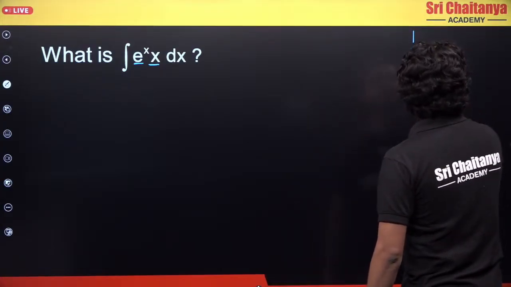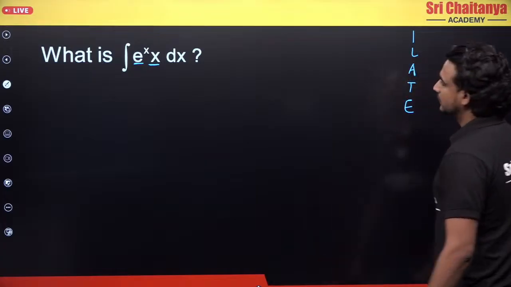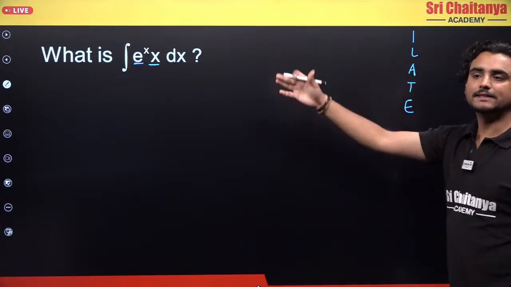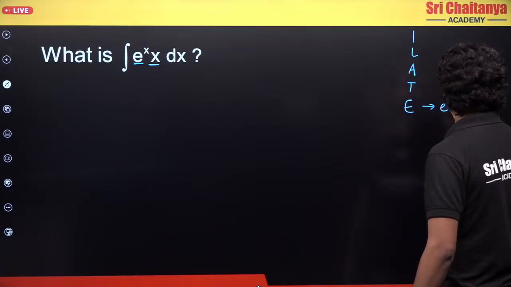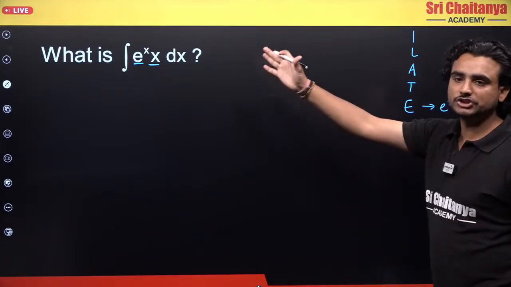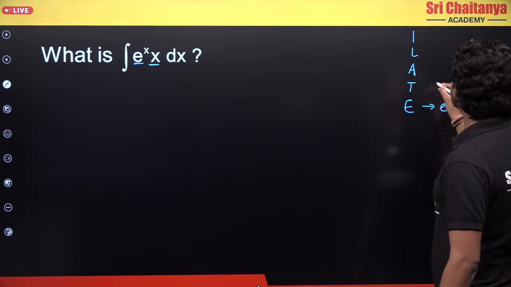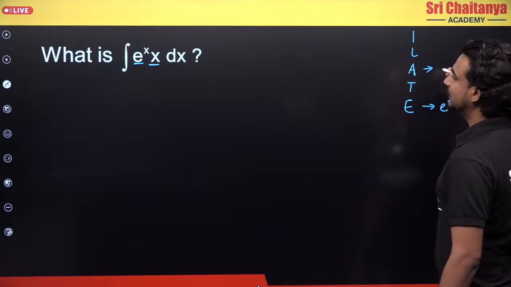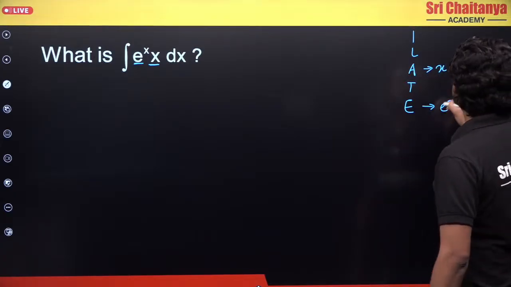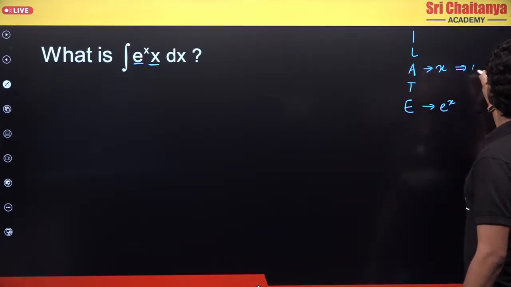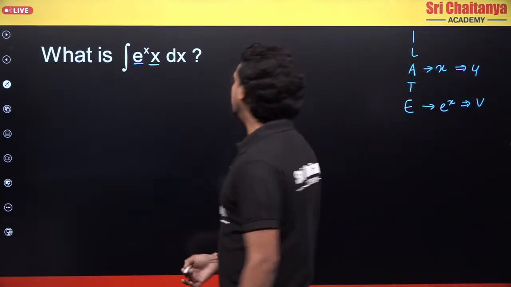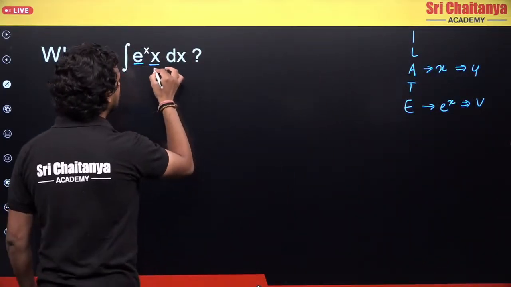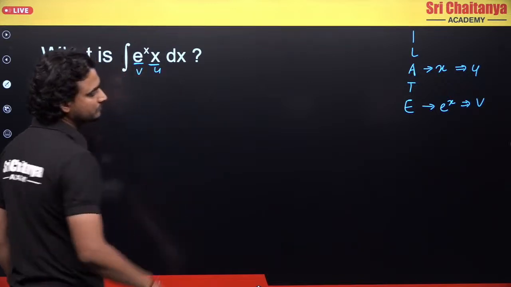ILATE, right? So what is e power x? e power x is an exponential function, so e power x will be somewhere here, correct? My second function is x. And what is x? x is an algebraic function, right? So I know that this will be my u and this will be my v. Now I am able to decide which is u and which is v.